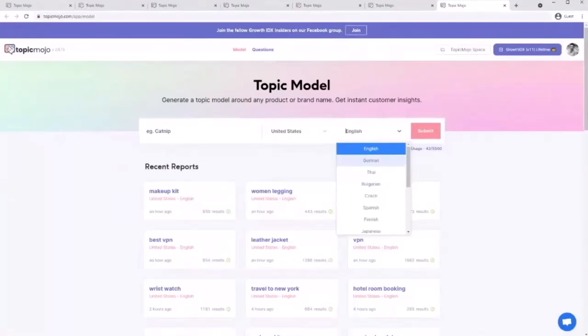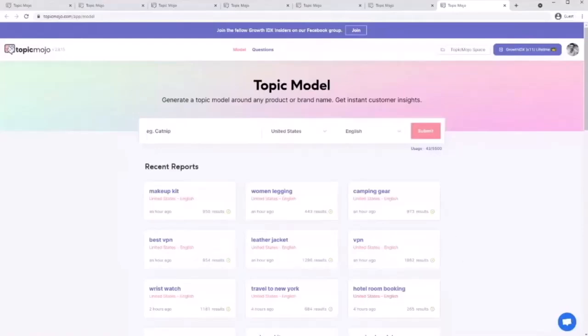So it doesn't matter which language you're using. We have which language you want to go for. We have so many that it's going to be fine for just about anybody. You write a topic, and when you're writing a keyword here, you don't have to write the whole sentence, just the topic that you're working towards.